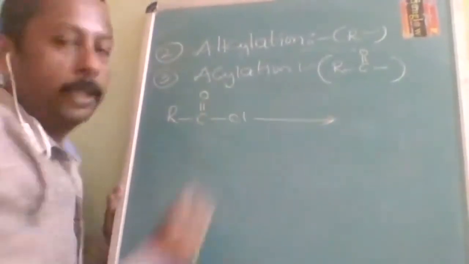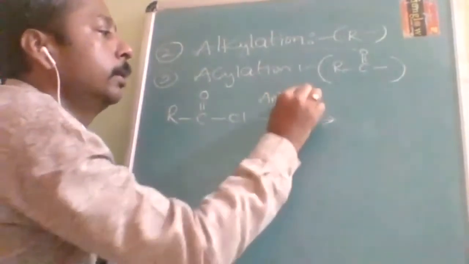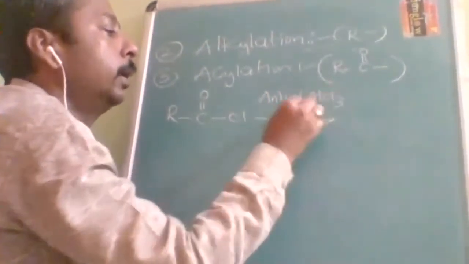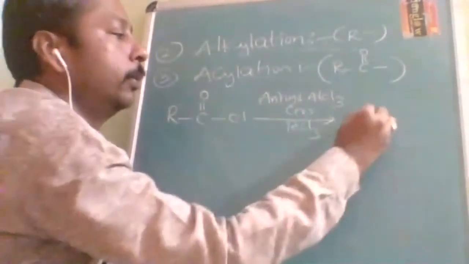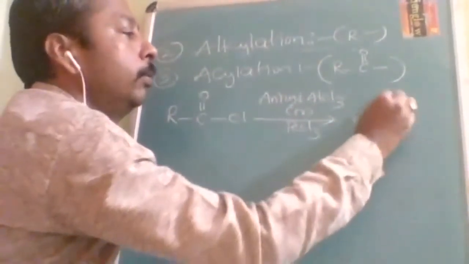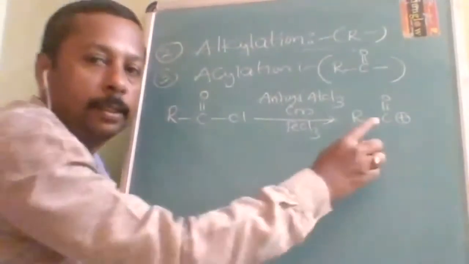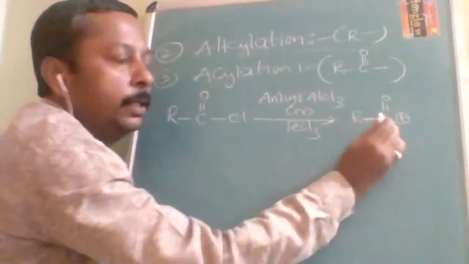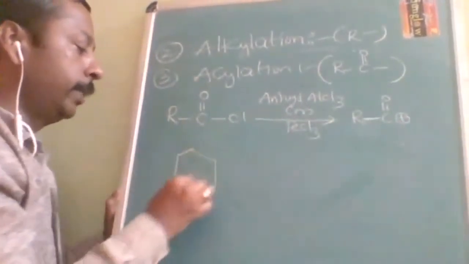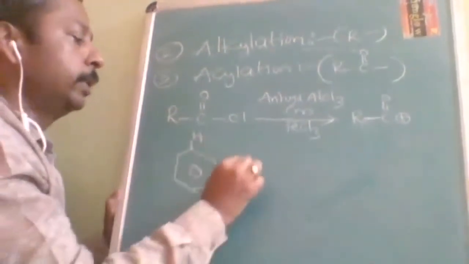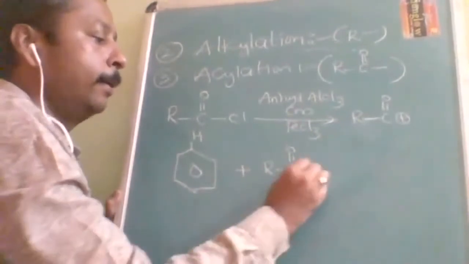RCOCl. What should I write on the arrow? Anhydrous AlCl3, or I can take FeCl3. It will take Cl negative, and then it is going to create this acyl group, RCO positive, the electrophile. Now where is it going? It will go on the benzene ring and substitute.